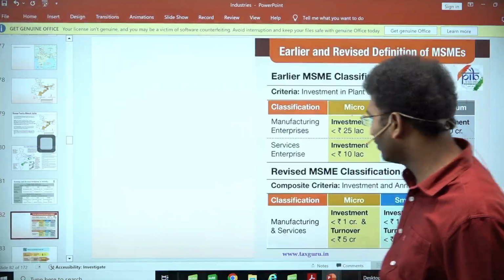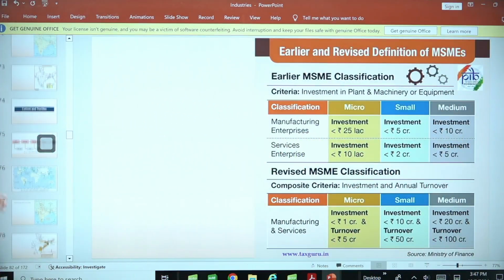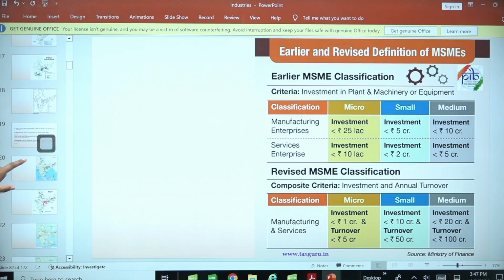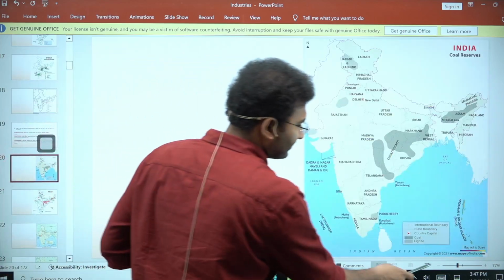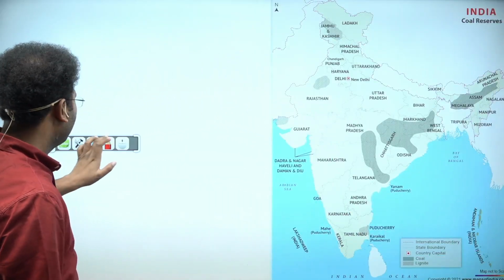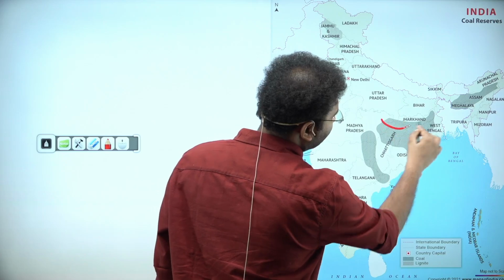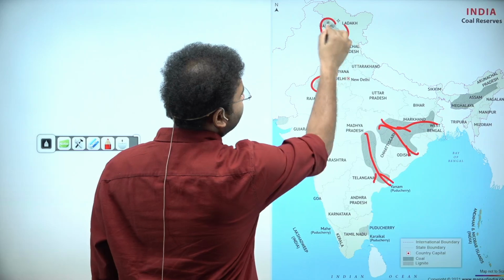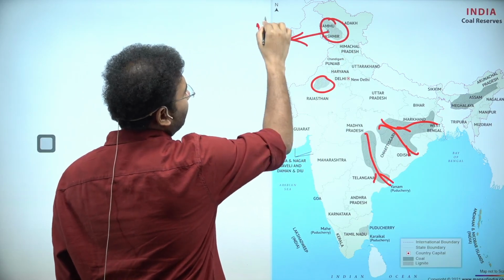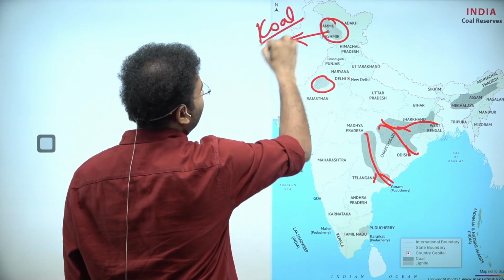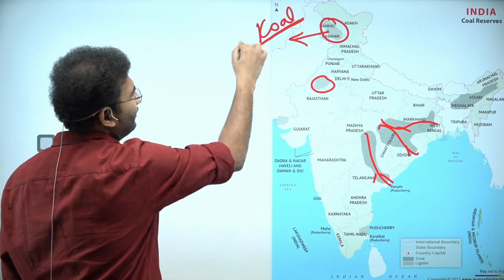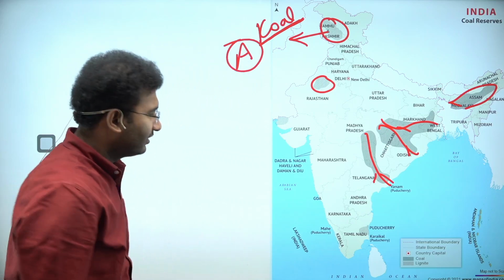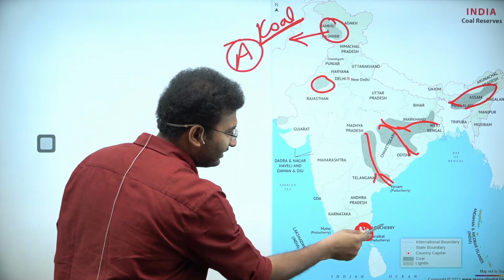See, coal in India is present majorly in the areas of valleys. It is found in valleys. Wherever the coal is found majorly in India is valleys. And look here, the valleys are one. This is your Damodar Valley, Mahanadi Valley, Godavari, and in Jammu and Kashmir, here you find the top quality coal. This is the top quality coal, which is anthracite coal found here, right? And bituminous coal is found in the majority of the parts of India. Neyveli is peat type of coal. This is your Neyveli, this is peat type of coal.